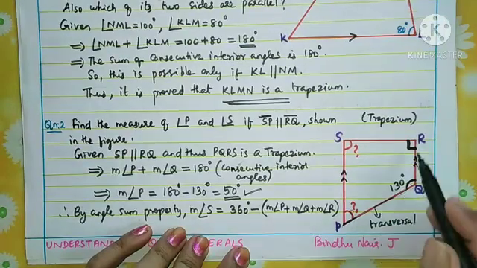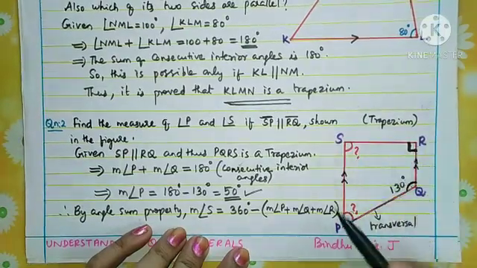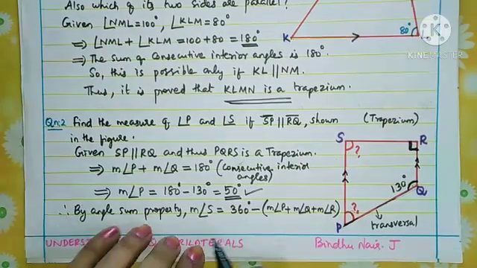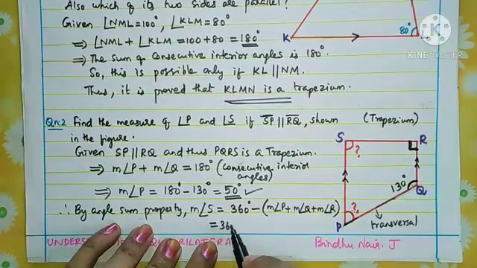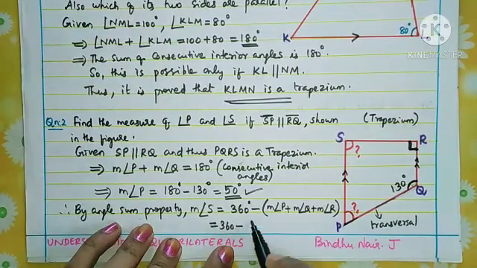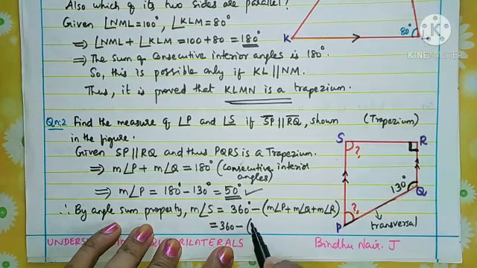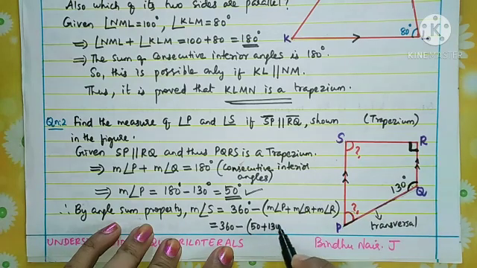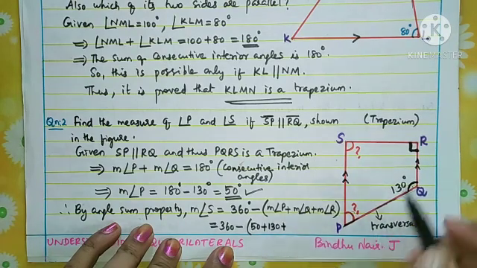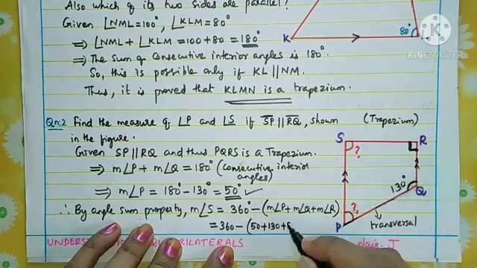These three angles we are adding and subtracting from the total. So that is 360 minus, put the values. The measure of angle P you got now is 50. Measure of Q is already given, 130, and the measure of R, the symbol is given, it is 90.